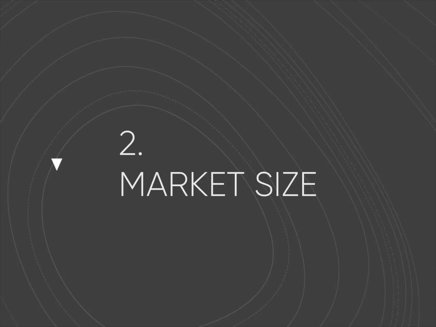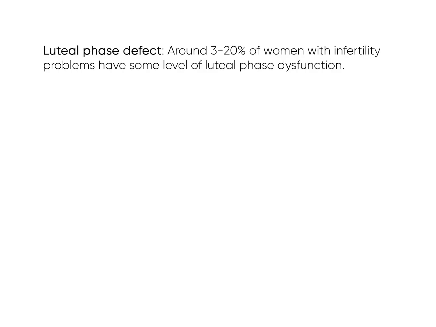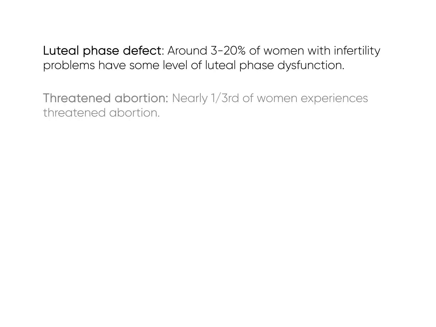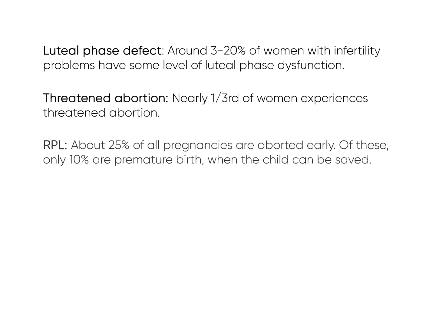What is the size of the market for the above said indications? Luteal phase defect. Around 3 to 20% of women with infertility problems have some level of luteal phase dysfunction. Threatened abortion. Nearly 1/3 of women experience threatened abortion. RPL. About 25% of all pregnancies are aborted early. Of these, only 10% are premature births, when the child can be saved.